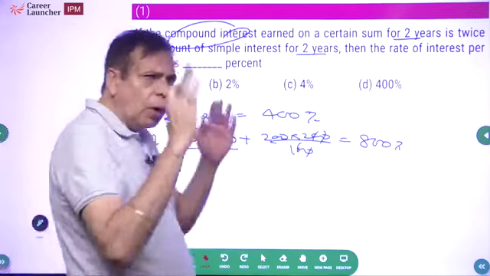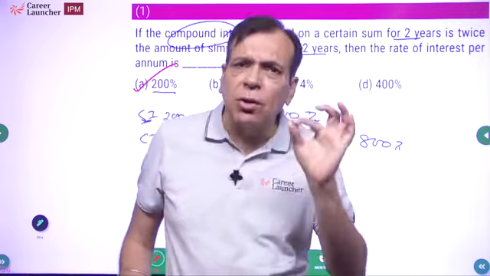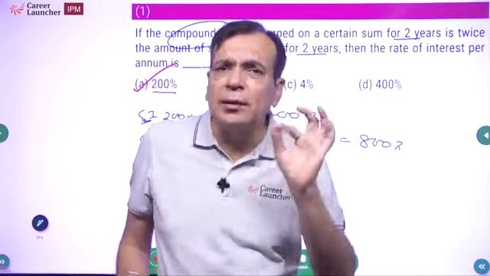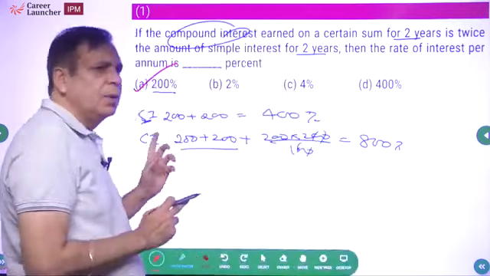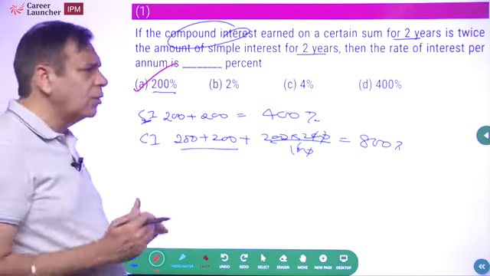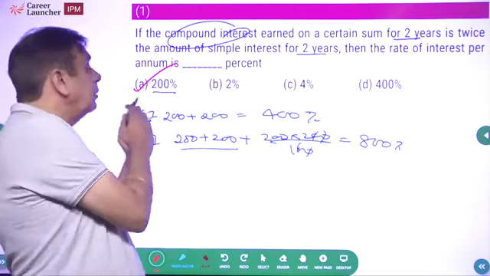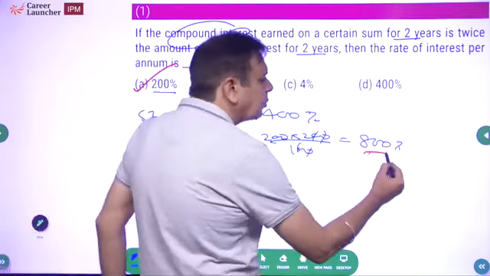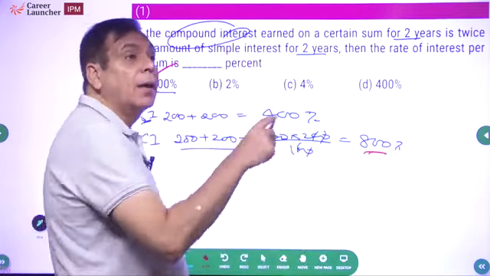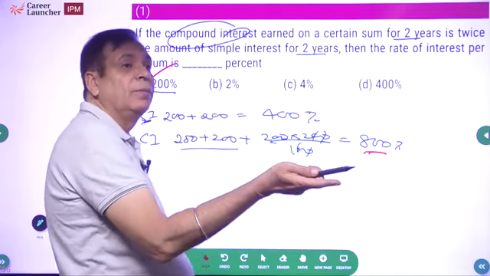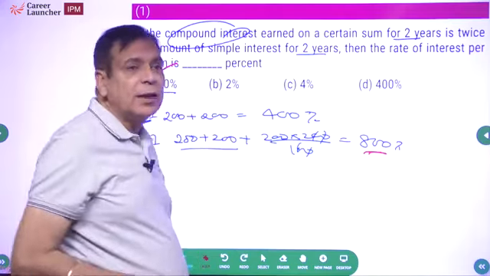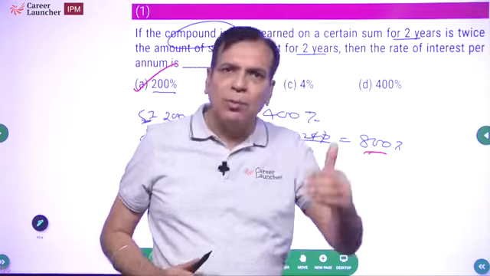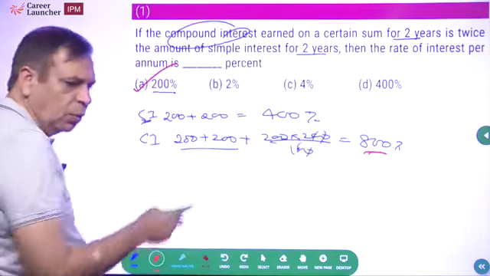So always start by checking the middle of the range choice. The advantage is that you will end up with a value which is either the answer or which will tell you where your answer lies. Supposing we had got 600% here instead of 800, that would have meant my answer has to be greater than 200%. So the advantage of middle of the range choices is that it helps you eliminate other choices as well. One question solved.